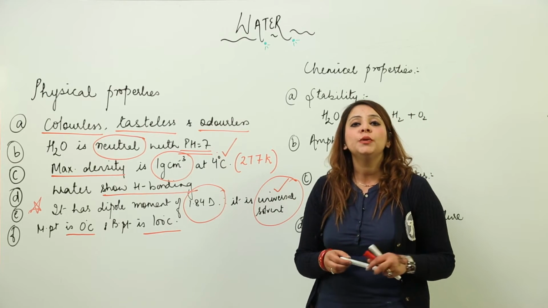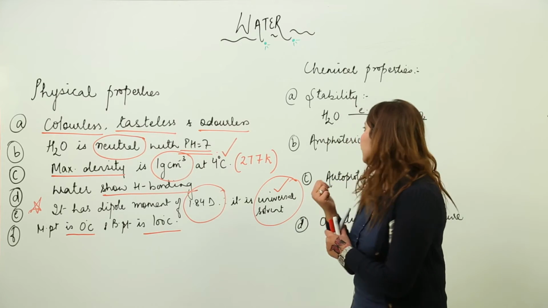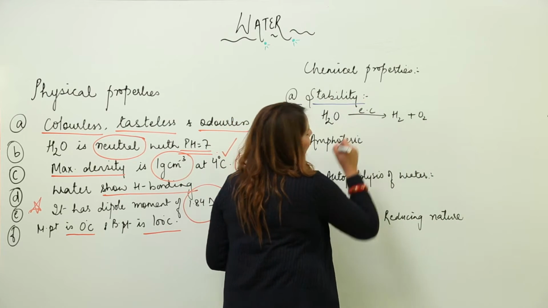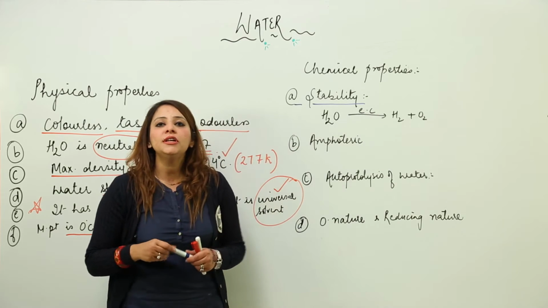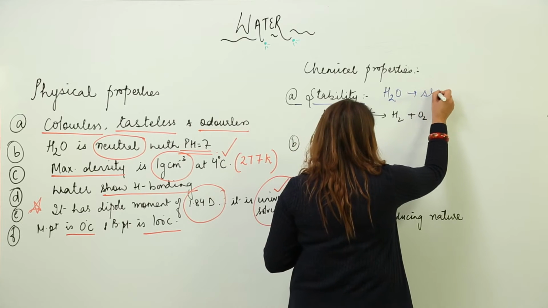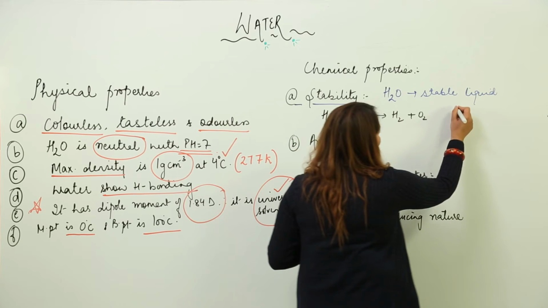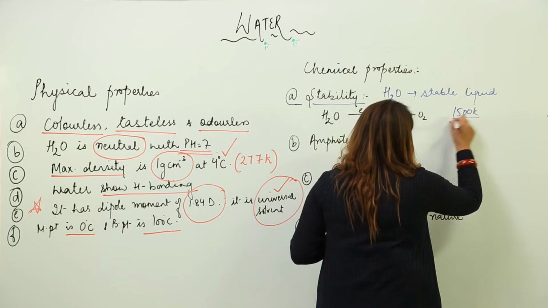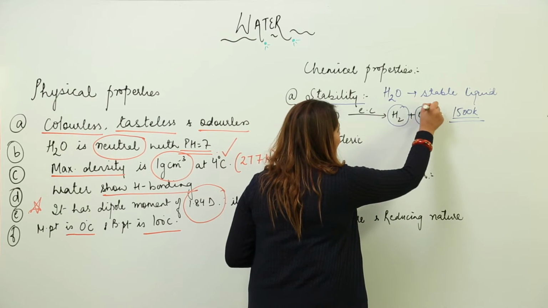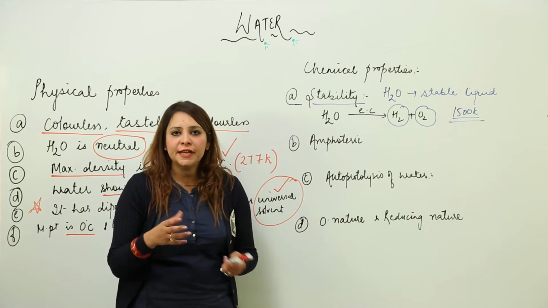Now we are going to start with the chemical properties, that is, we will talk about the chemical nature of water. So the first property we are starting with is stability. If we talk about its stability, we will see that water is a stable liquid. But around 1500 Kelvin, it dissociates to form its constituents, that is H2 gas and O2 gas. But as far as stability is concerned, water is a stable liquid.